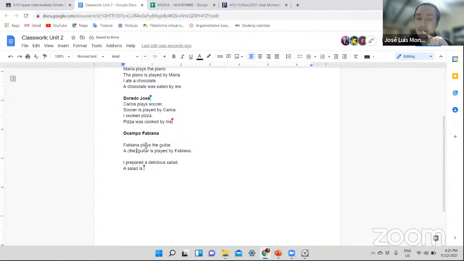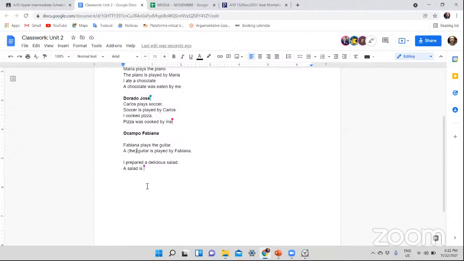And here, this is present, correct? And "is played" is the passive voice of present. Good. But here, my only observation, Fabiana, is that as this is past, "I prepared," you're going to change the verb to be to simple past as well. What is the simple past of "is"? Was. Okay, very good, exactly.